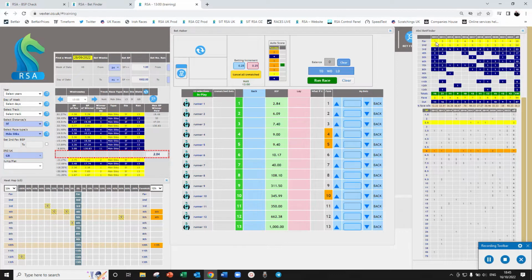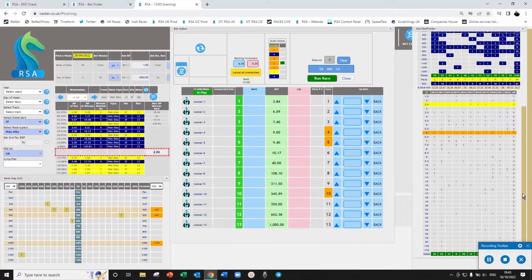Now we're looking up here, and we're looking at favourites so far this year. If we're 4, 5's the maximum it's ever been. 3 is the maximum seconds, or 4th is the maximum it's ever been. Currently we're at 58% of the top 2 winning, when 38% is the average. We have a 2.5 that's won 3 times, hasn't won yet this year, and the second favourite hasn't won this year.